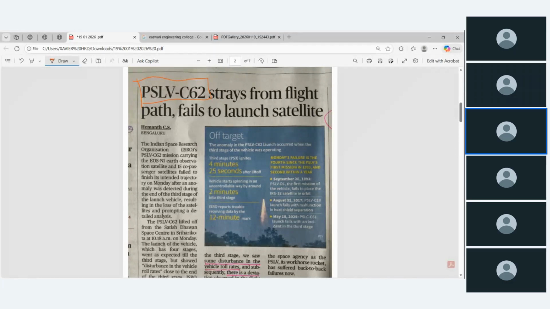But the question by the news agencies and other experts is that PSLV C61 also failed in the same third stage. Okay, third stage, all of these failed. So already a rocket in the same series has failed. Again you are launching the same PSLV payload that also failed in the third stage. So at what step was the mistake made? This is what the news analyzed, and it is important for us also.